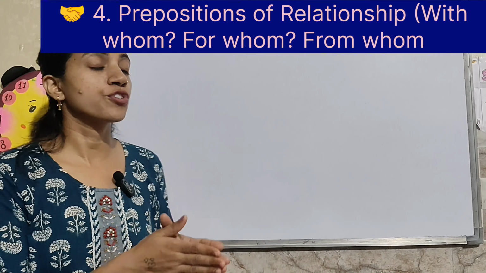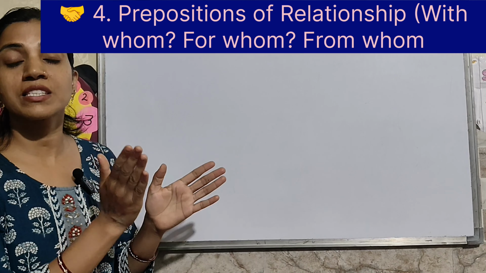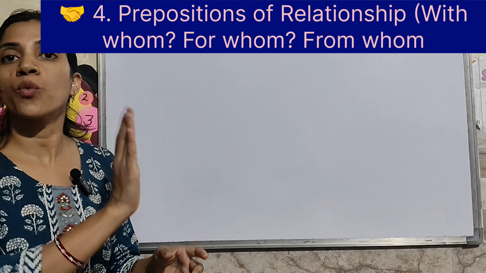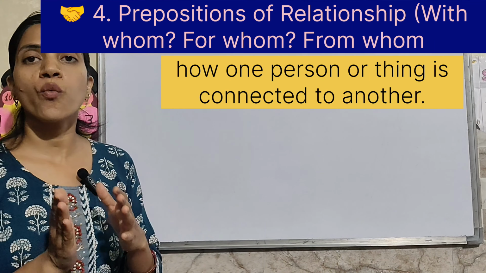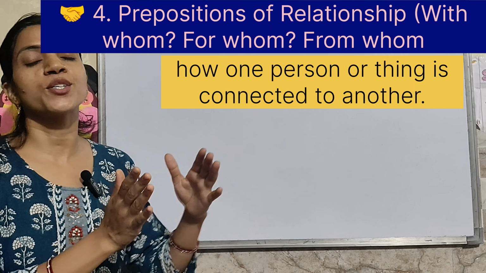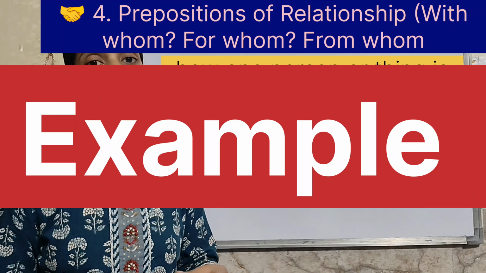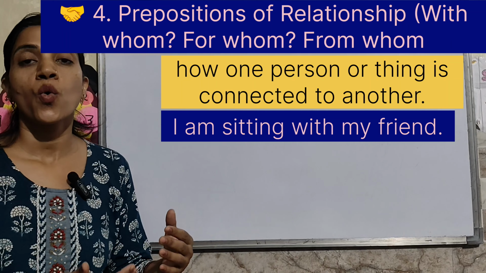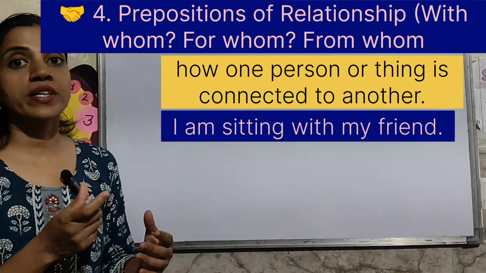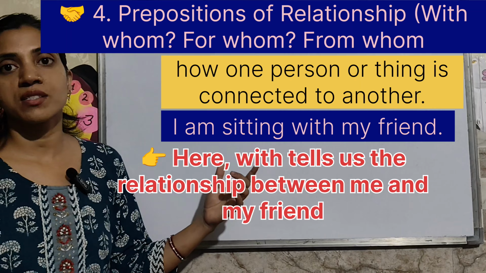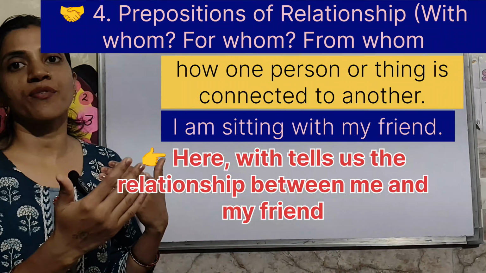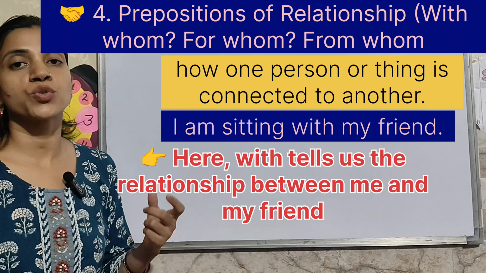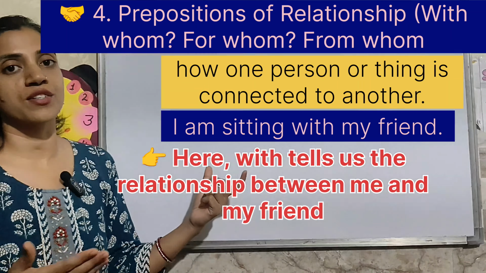Next is preposition of relationship, which gives the answer of with whom, for whom or from whom. It tells us how one person or thing is connected to another. Let's see the example. I am sitting with my friend. So with my friend, with tells us the relationship between me and my friend. So it shows that we are together, हम एक साथ हैं. So with is a preposition of relationship.